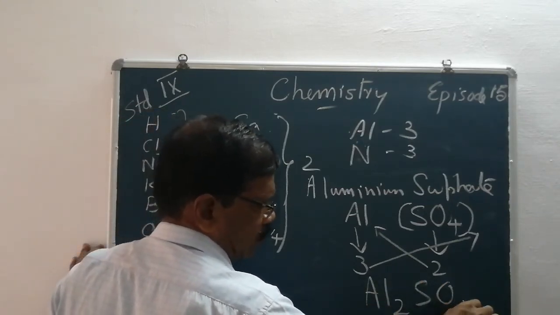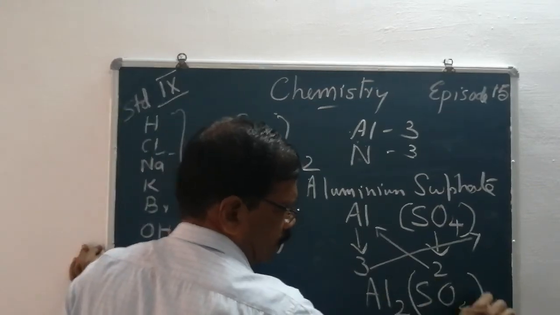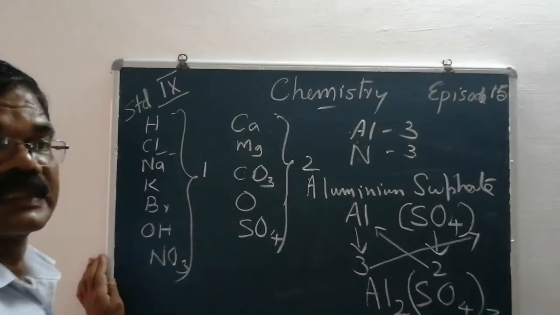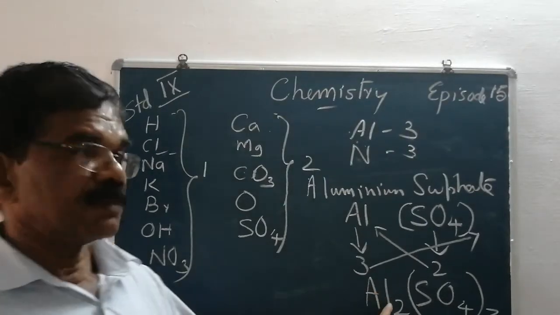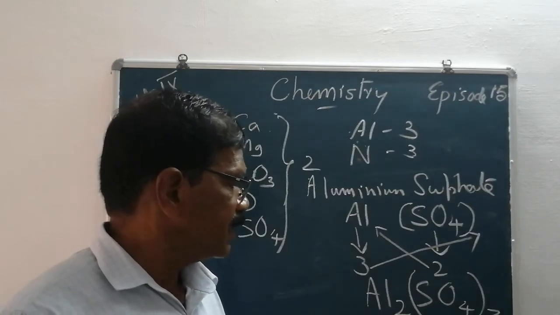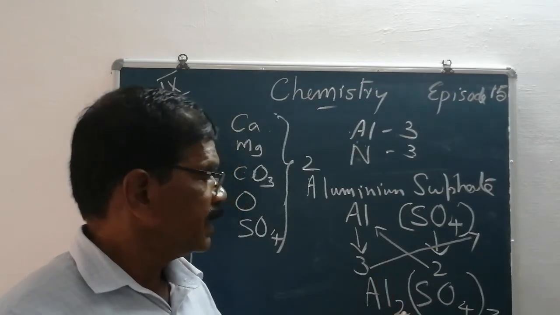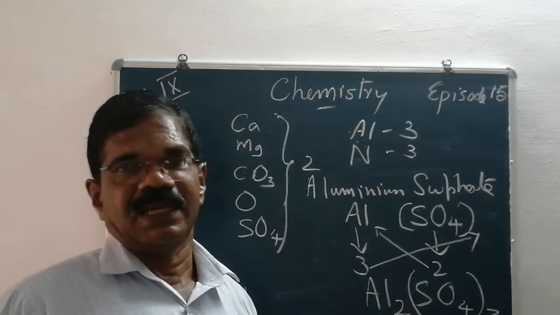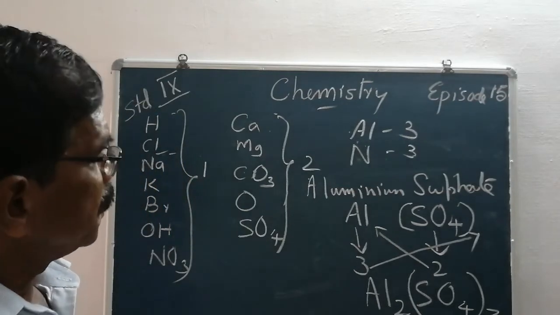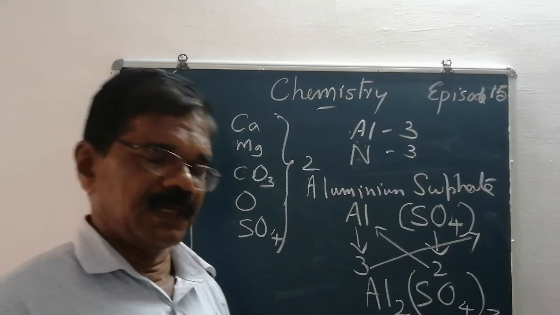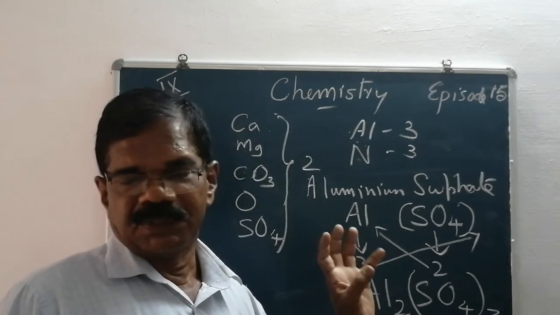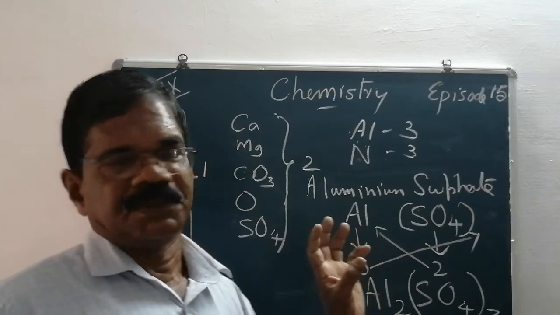Al2(SO4)3. The chemical formula of aluminium sulfate is Al2(SO4)3. Al2(SO4)3. You have to do so many experiments, so many equations, so many substances are given in your textbook. You have to write them.